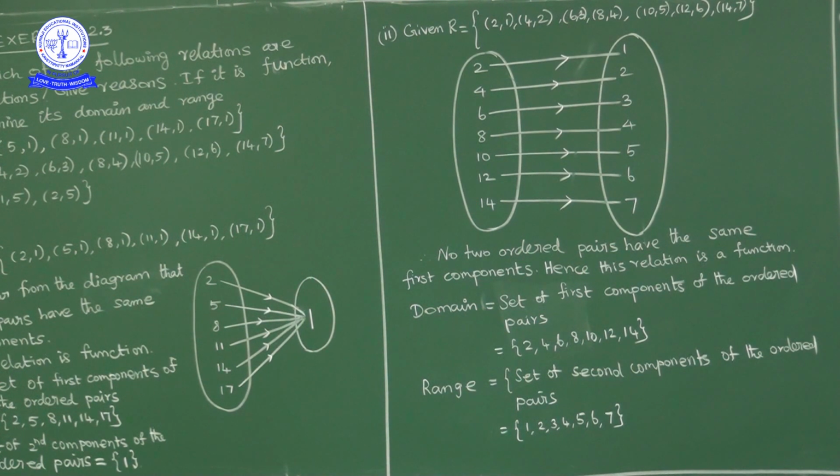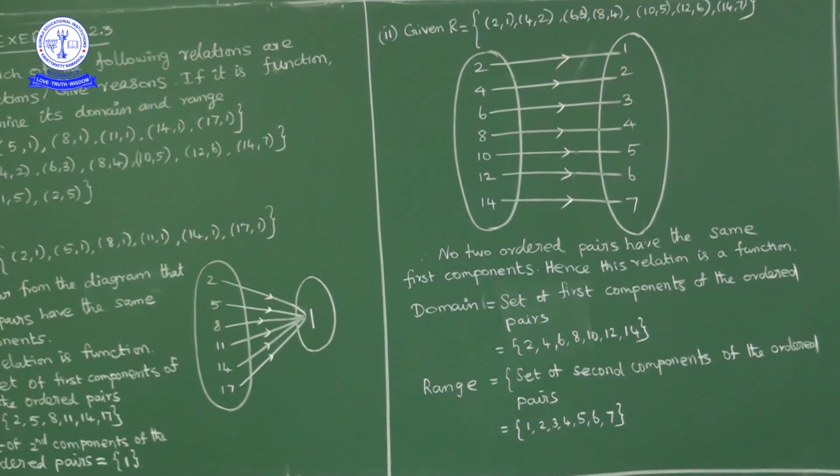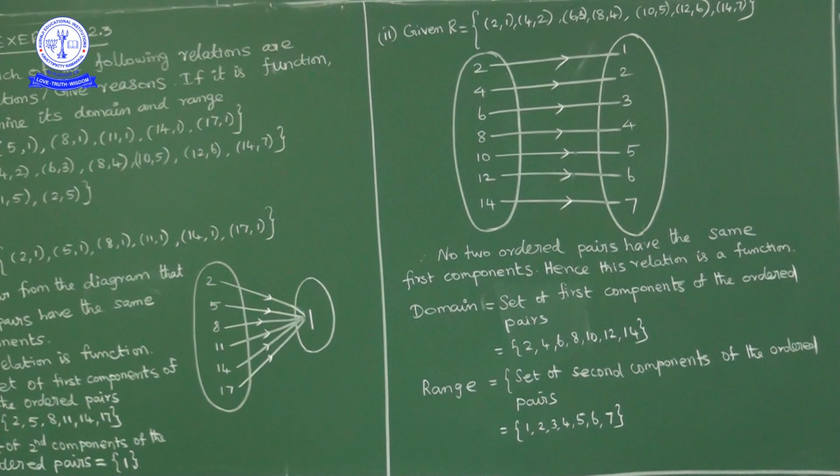Also, no two ordered pairs have the same first component. So this relation is a function. A relation is a function if every element in the domain is mapped to exactly one element in the codomain, or else if no two ordered pairs in the relation have the same first component.